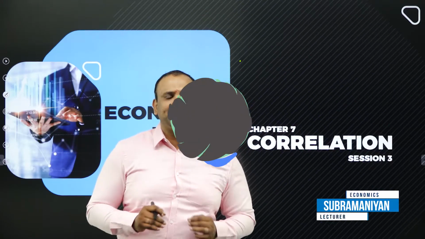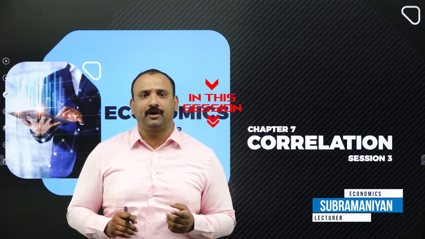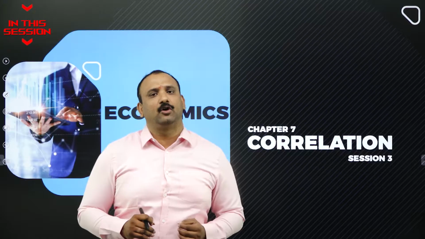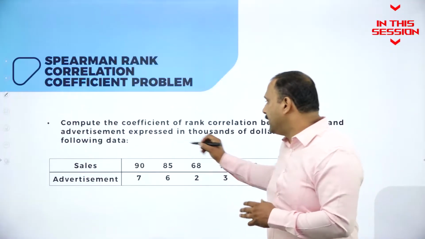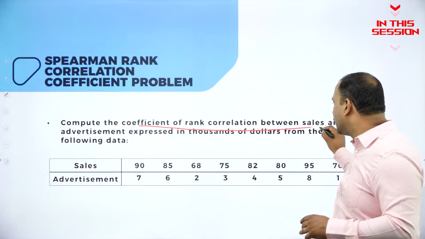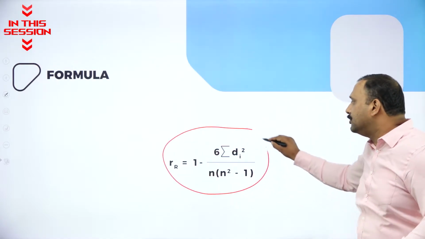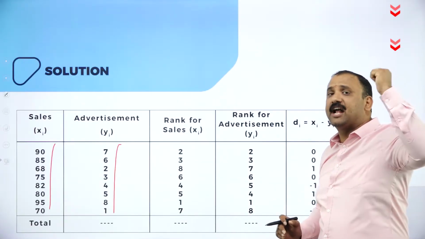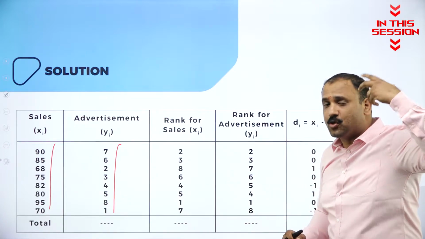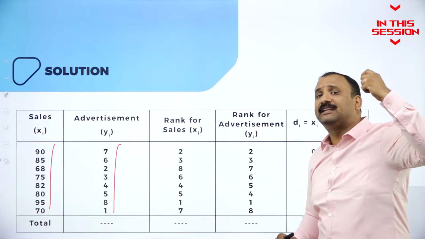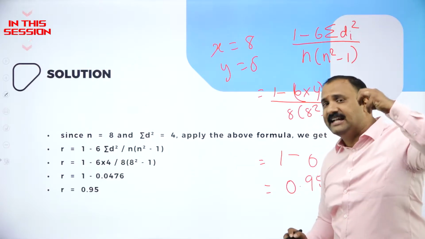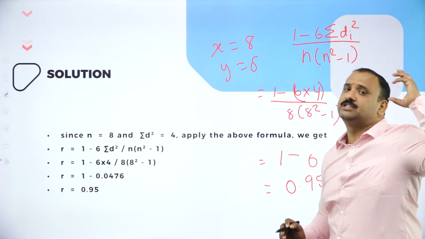A very interesting session. We are going to talk about the Spearman rank correlation. It's going to talk about the coefficient of rank correlation between. This is the formula that you have to keep in your mind in Spearman's rank coefficient. We are not just going with the values, but we are going with the rank. Advertisement and sales are quite closely related.